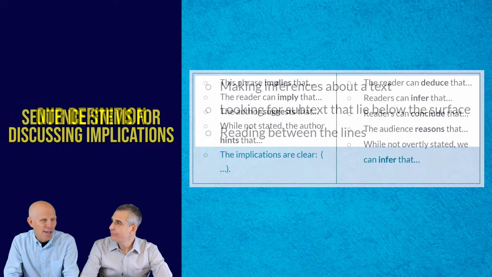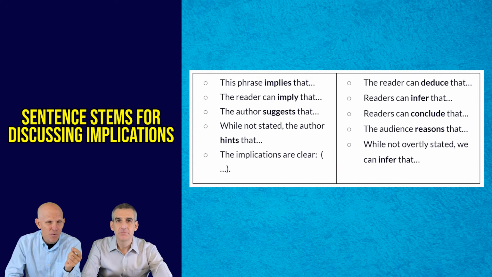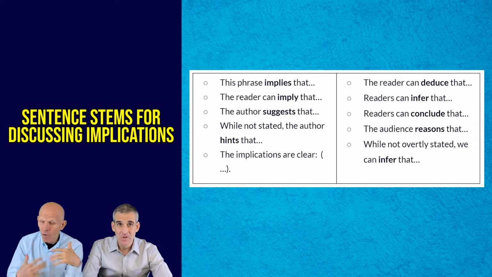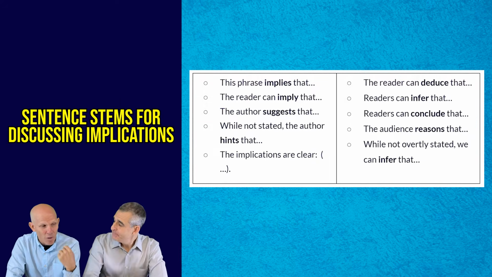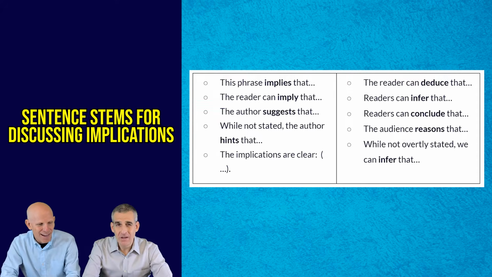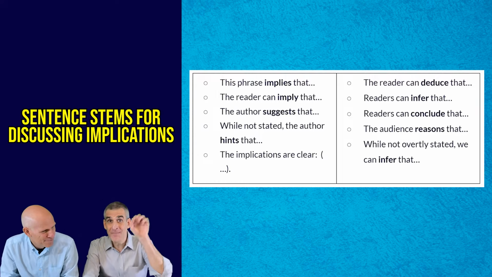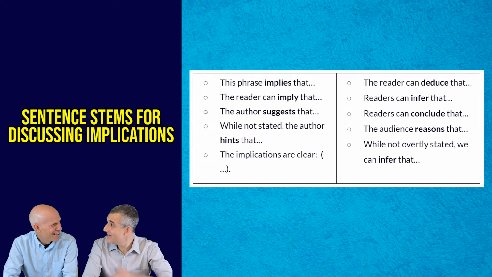So we like sentence stems because when we use sentence stems, first of all, they help us write, because they help us start sentences. That's what a sentence stem means. But also, they alert the reader, i.e. the examiner or our teacher, whoever's reading our paper, that we are discussing an implication. Yeah, I can't emphasize that enough. Folks, they're like big flashing flags for the examiner. I am now talking about implications is what I see when I see these words.